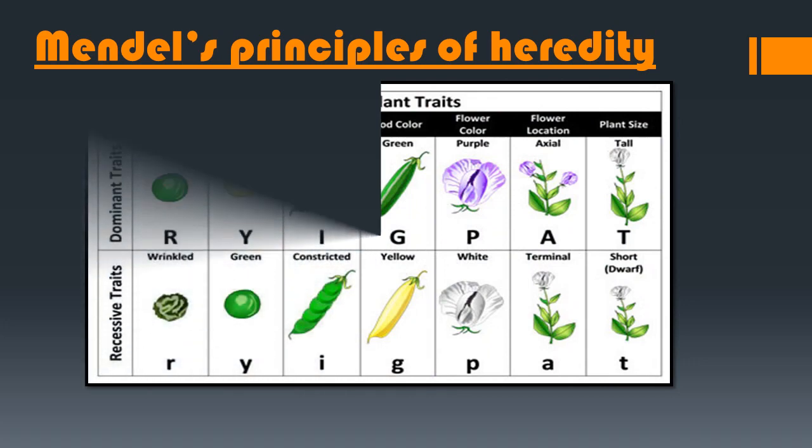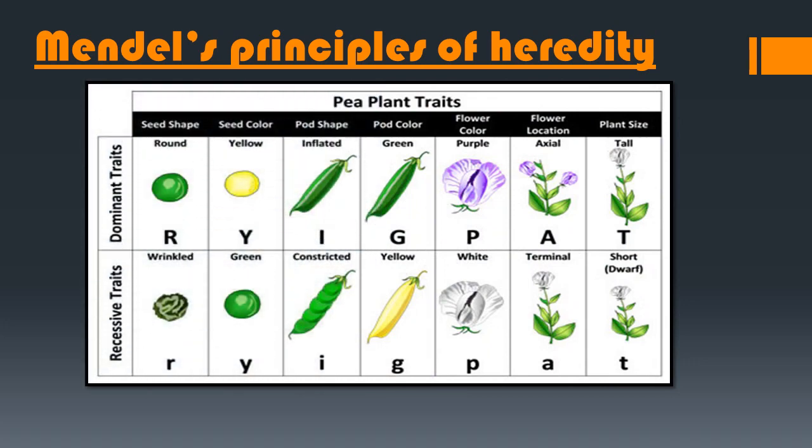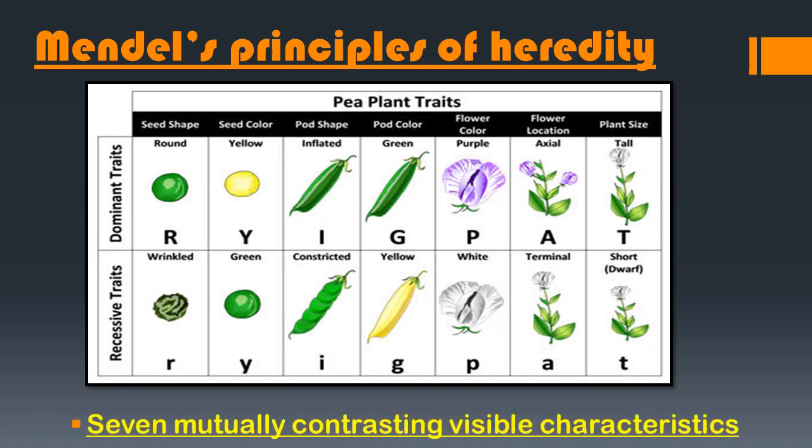Okay, so here there are different characteristics of pea plants, or pea plant traits. That means pea plant characteristics have been given. Let's study one by one. Here the dominant characteristics are given. These are the 7 mutually contrasting visible characteristics. Now the arrow indicated by the red one shows the dominant trait.